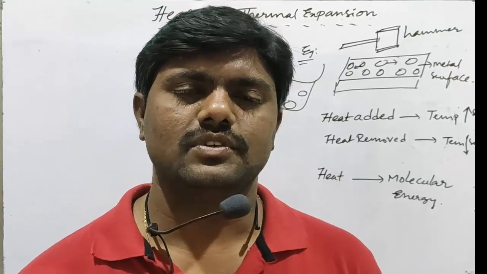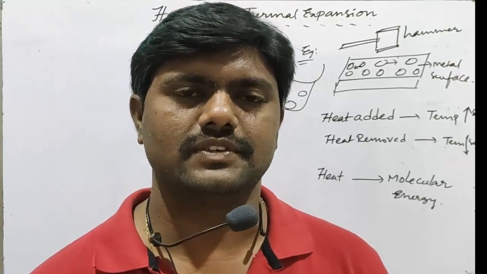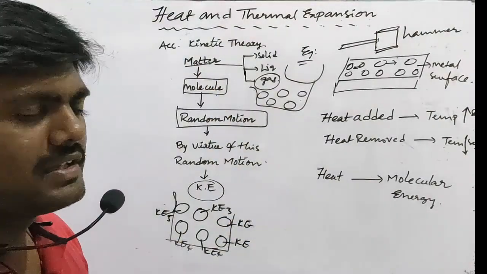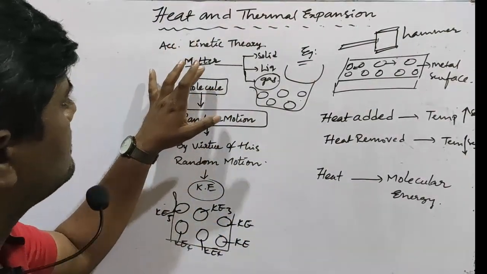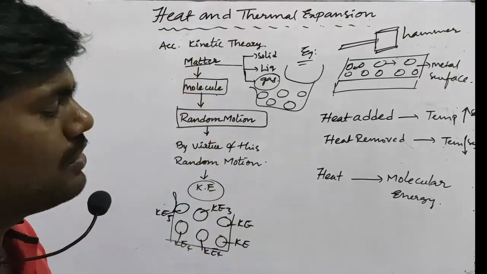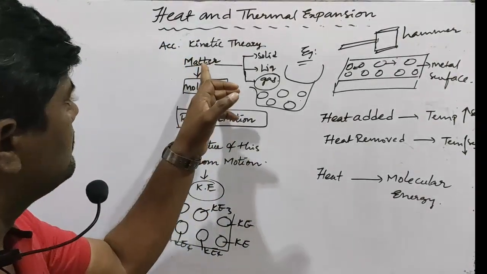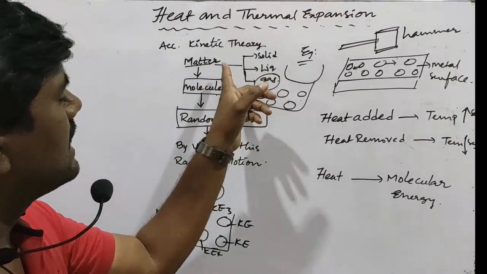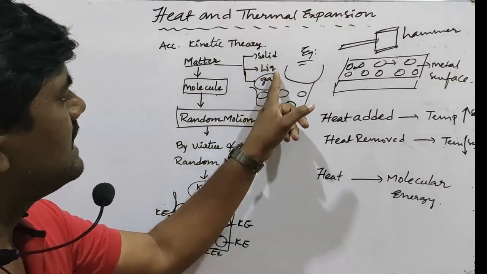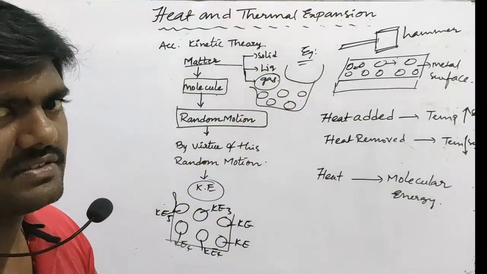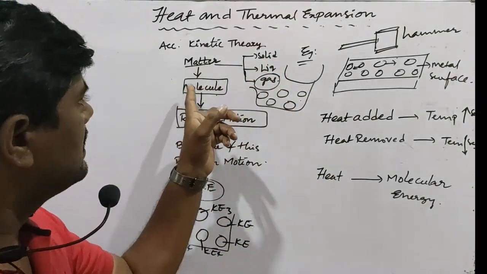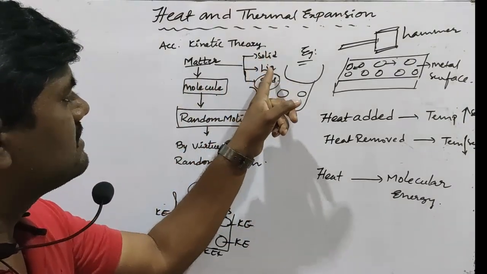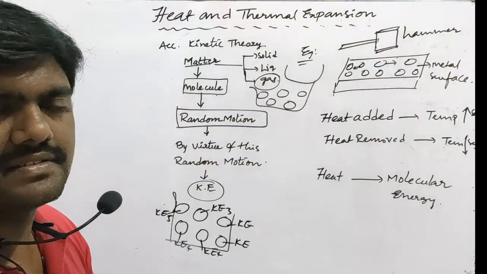So now we discuss the heat chapter first of all. According to kinetic theory, matter is made up of molecules. This matter depends on the intermolecular space. Again, it is classified as solids, liquids and gases. Now we discuss the random motion of molecules in these solids, liquids and gases.